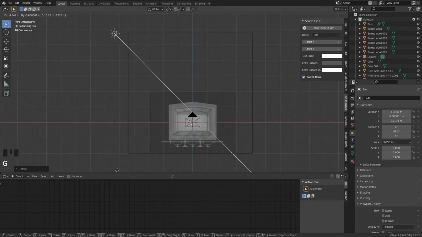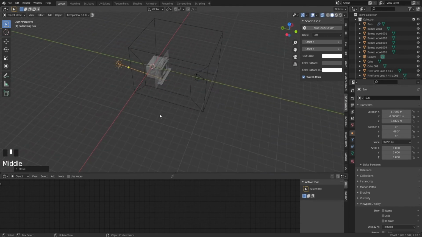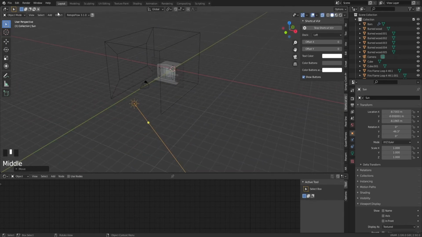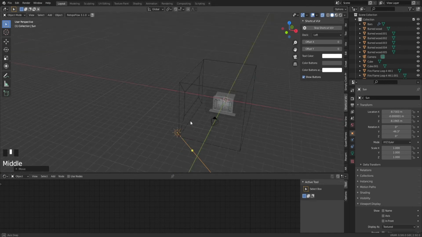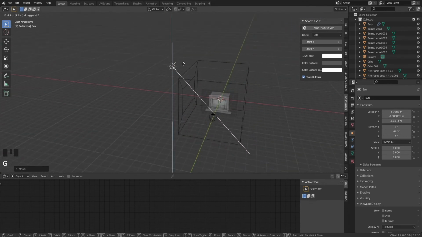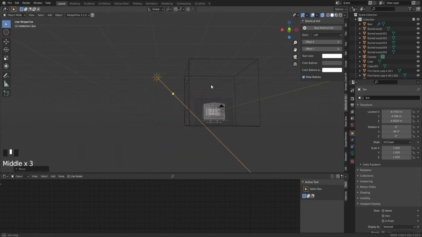With the sunlight, it does not matter where you put it, which is very strange actually, but you can even put it below the box and it will still come from this side basically. But just for visual sake, we will put it in front of the window.